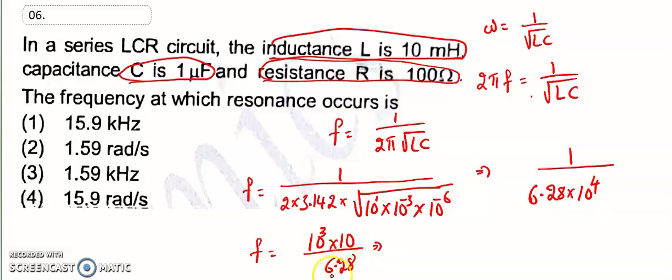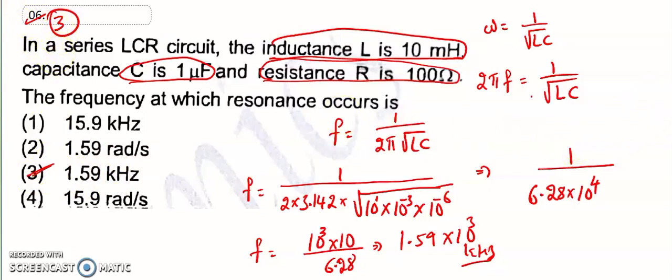See, 10 divided by 6.28 is nearly 1.59 into 10 to the power of 3. So 3 means kilohertz. So which is the right answer? 1.59 kilohertz. That is option 3 is the right answer for the sixth one.